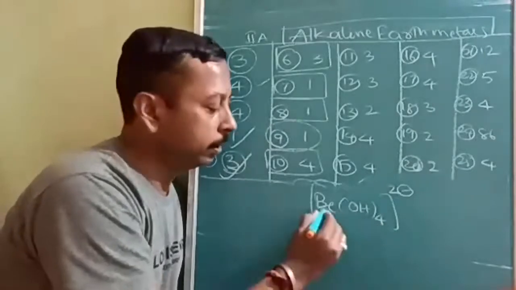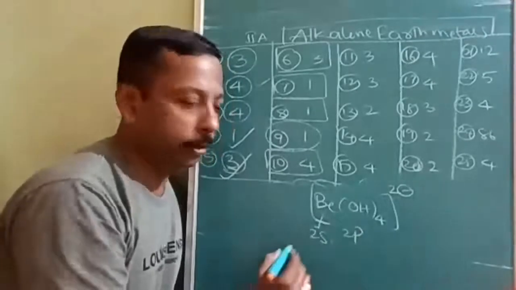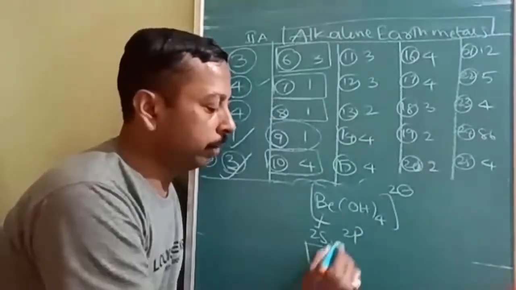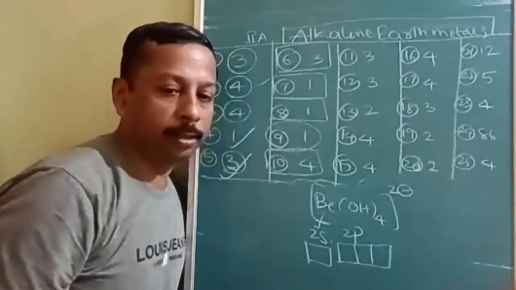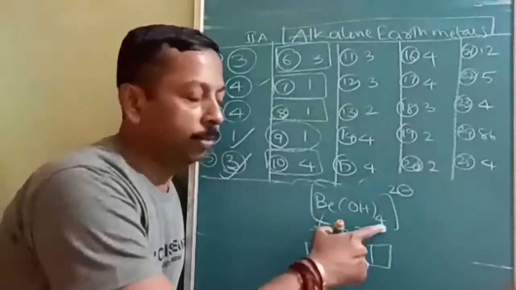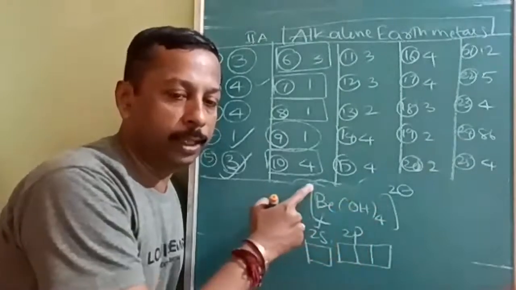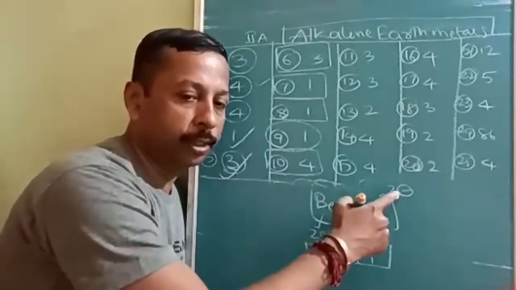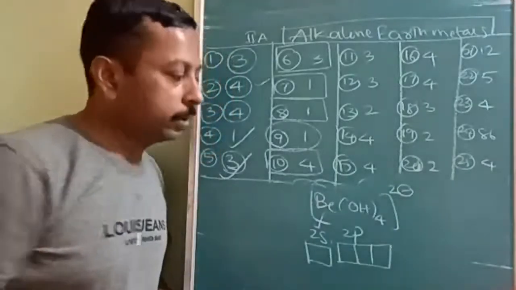Why? Because its valence shell is 2s and 2p. 2s contains only 1 orbital. 2p contains how many orbitals? 3 orbitals. Therefore, this cannot be more than 4. And if it is 4, beryllium charge is plus 2, so you should make sure that it is 2 minus. That is how to cross check with the option. Is it understood?